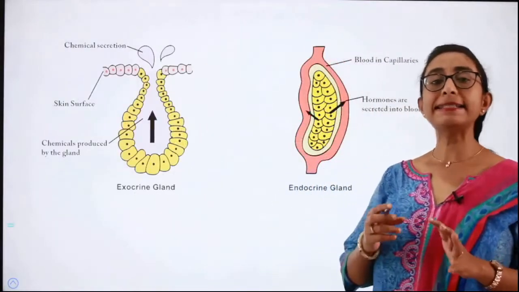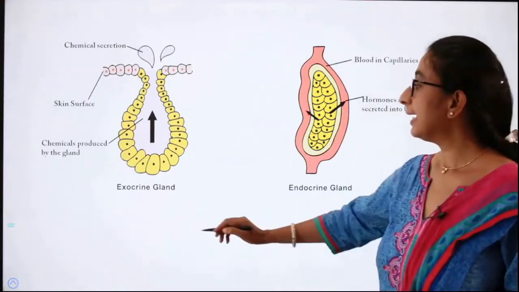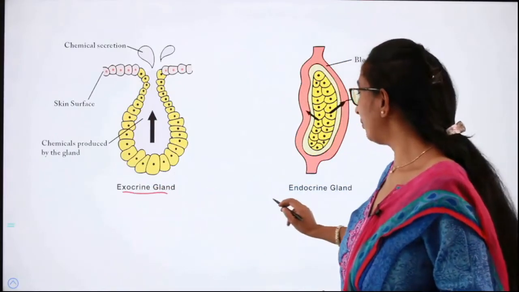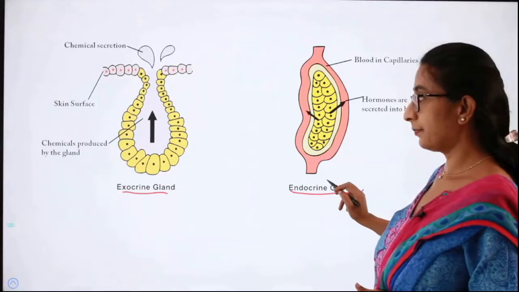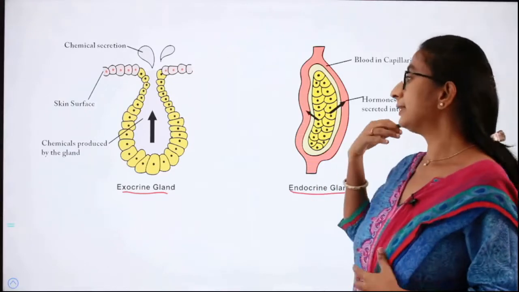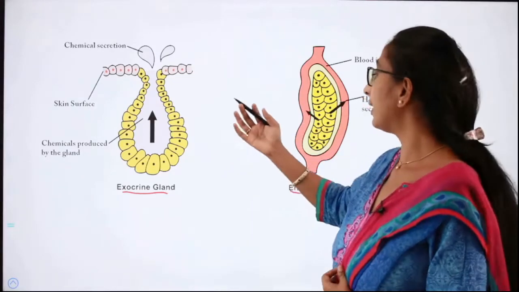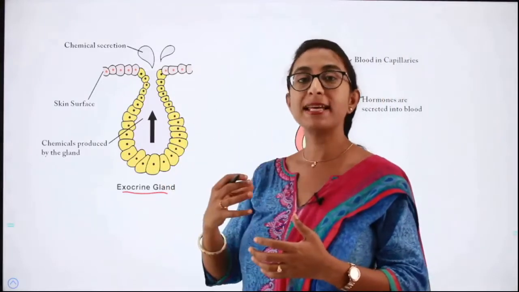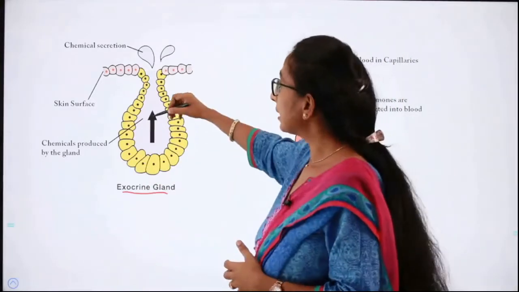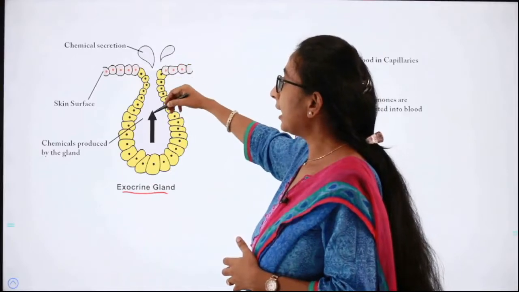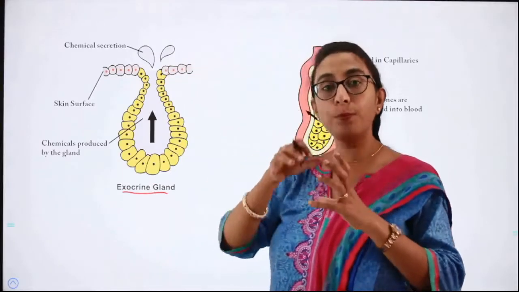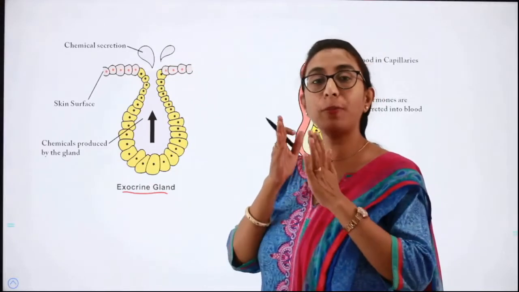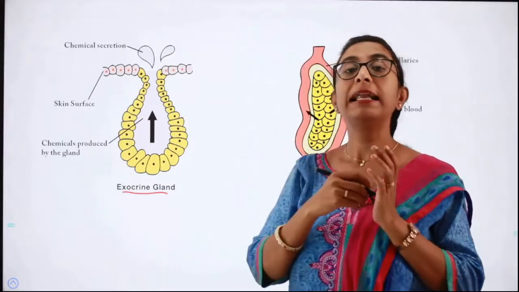Under glands we have two kinds. One is the exocrine gland and the other one is the endocrine gland. So what is an exocrine gland? Exocrine glands are the ones where the chemicals or the enzymes which are produced are pushed or they move into a proper duct. Say for example, liver.